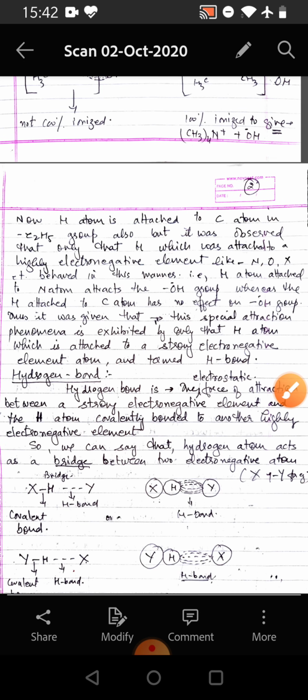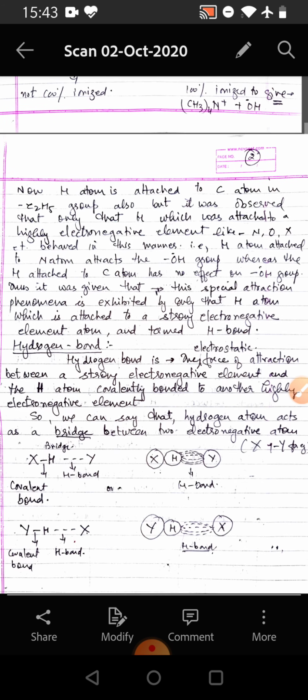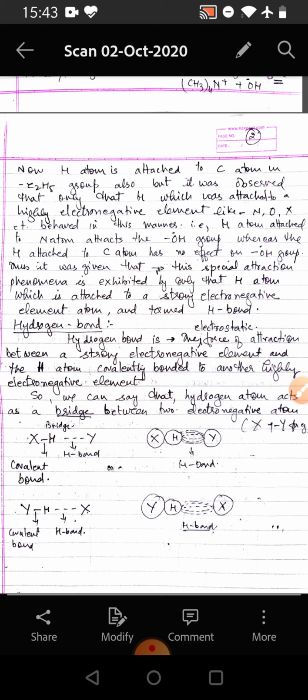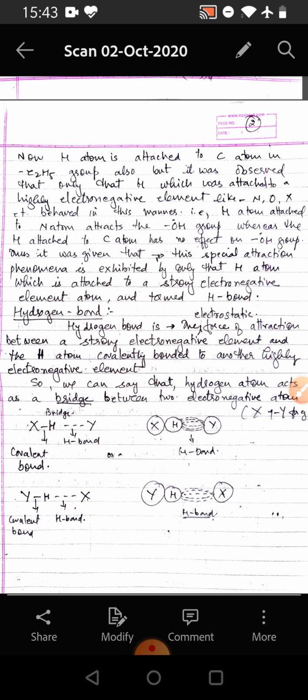Now the H atom is attached to carbon atom in the ethyl group and methyl group also, but it was observed that only that H atom which is attached to a highly electronegative element like nitrogen, oxygen, X, etc. behaves in this manner. For example, the hydrogen atom attached to a nitrogen atom attracts the hydroxyl group, whereas the H atom attached to a carbon atom has no effect on the hydroxide group. Thus, it was given that this special attraction phenomenon is exhibited by only that hydrogen atom which is attached to a strong electronegative element atom, and it was termed as hydrogen bond.